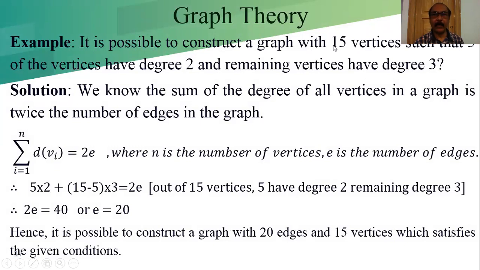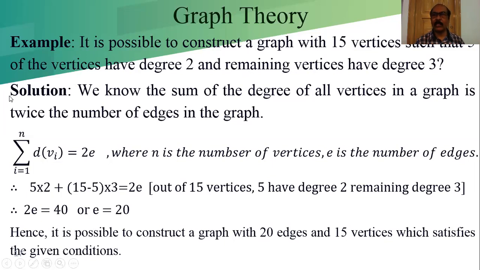Remaining means 15 minus 5 equal to 10 vertices have degree 3. In this case, we have to find the number of edges. If the number of edges is an integer value, then we can conclude it is possible to construct the graph. If it is a fraction, then our conclusion will be that it is not possible to construct a graph with the given conditions.